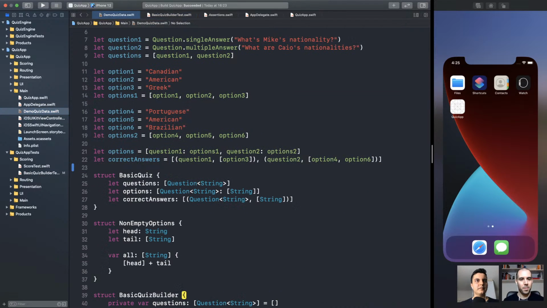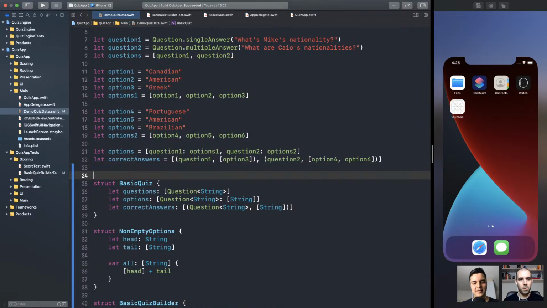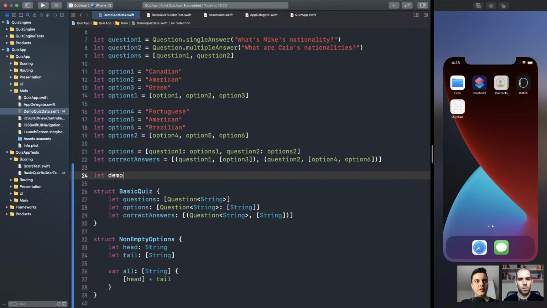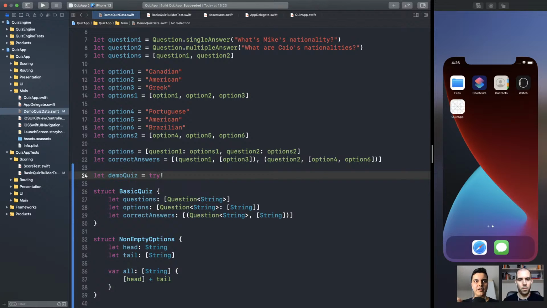Demo quiz now. Let's paste it here. And let's create this demo quiz data here with these new APIs. Let's see how easy it is. So demo quiz is, first of all, we need to try. And since we are hard coding here, I'm going to use try-bang because I know the values are not wrong. And if it's wrong, it's a programmer mistake because those values are hard-coded. Just like when you create a URL and you are passing a hard-coded string and you know it's a valid URL. You don't need to unwrap it, right? It's hard-coded. So we know it won't fail.